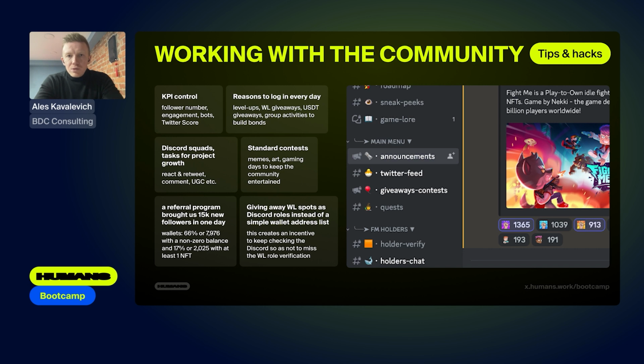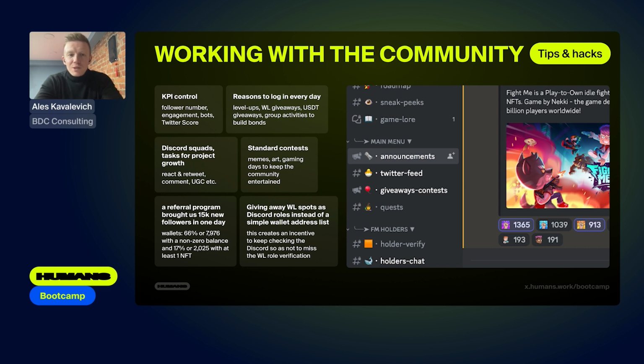For example, they need to check in to see when there will be a role giveaway. They need to log in every day so that they don't accidentally miss out, or they need to check when the whitelist is announced, or when something is going to be published. I mean, they need to be interested and motivated to come to the community all the time, check the news, read it, don't mute, and so on. Various activities related to likes, retweets, and all that other stuff are definitely a must-have.